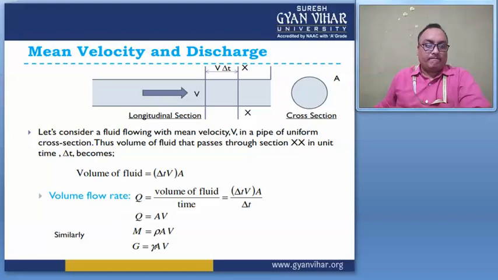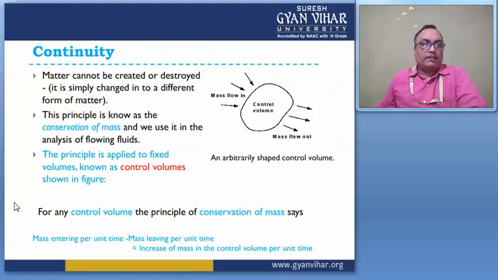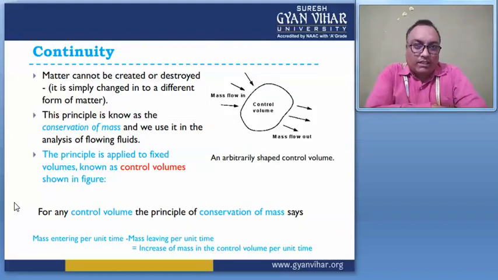And if AV equals a constant, this shows the continuity equation of a one dimension flow. The continuity equation of a one dimension flow is here. So move to the continuity equation on the next slide. This is the continuity equation.